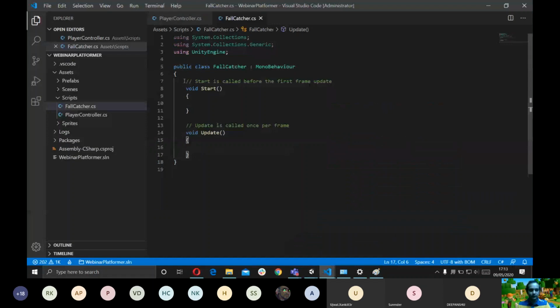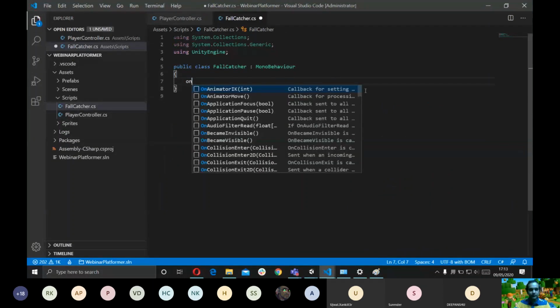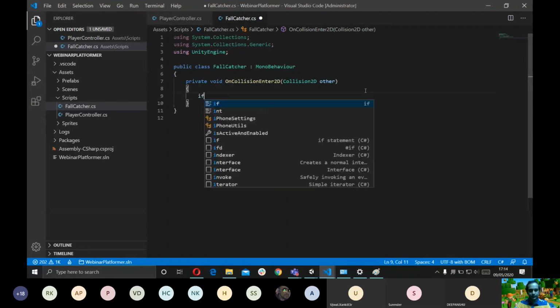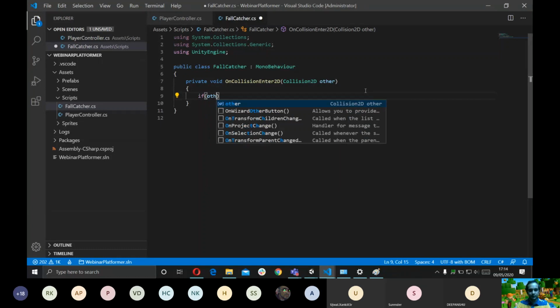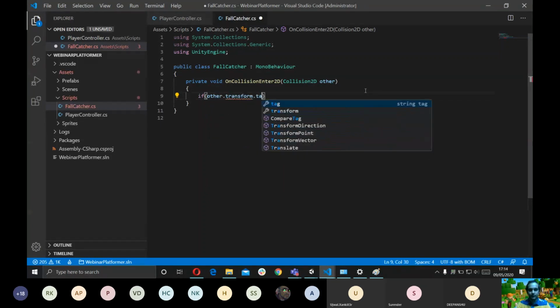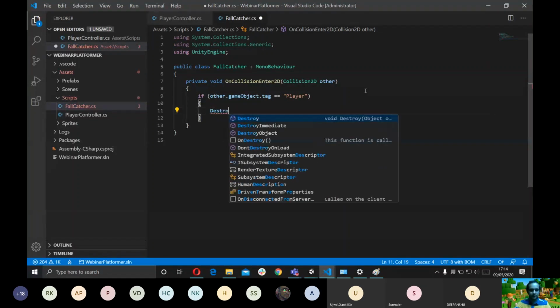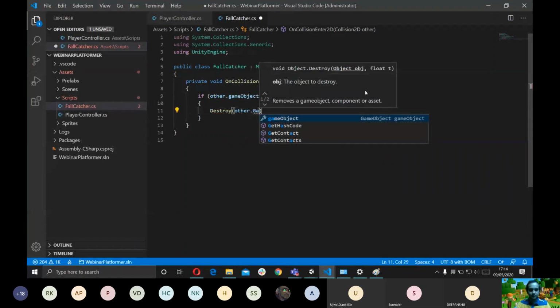So we're gonna go on FallCatcher.cs. I'm gonna declare the function. So let's say if other dot game object, I'm gonna get the tag from game object, is equal to player, destroy other dot game object.